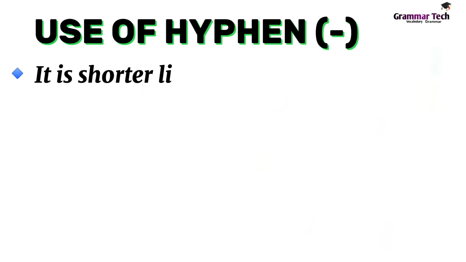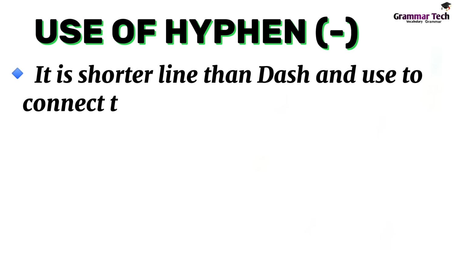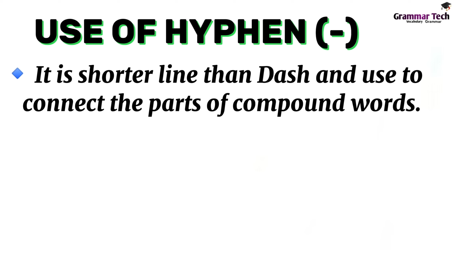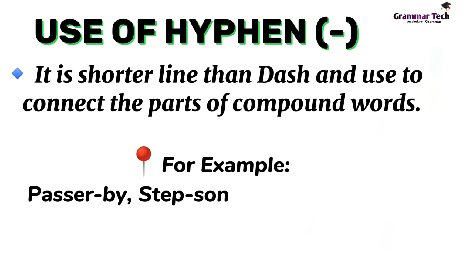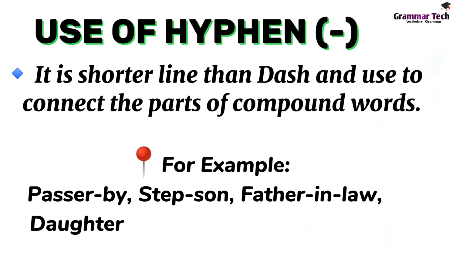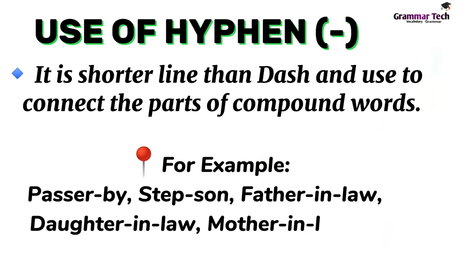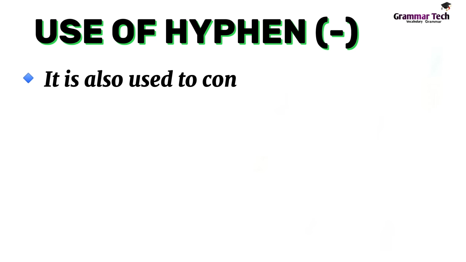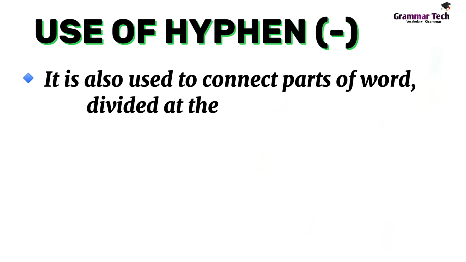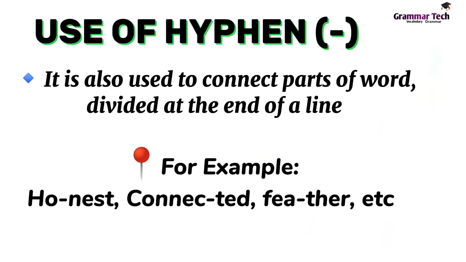Use of hyphen. It is a shorter line than a dash and is used to connect the parts of compound words. For example, passerby, stepson, father-in-law, daughter-in-law, mother-in-law, etc. It is also used to connect parts of a word divided at the end of a line. For example, honest, connected, feather, etc.